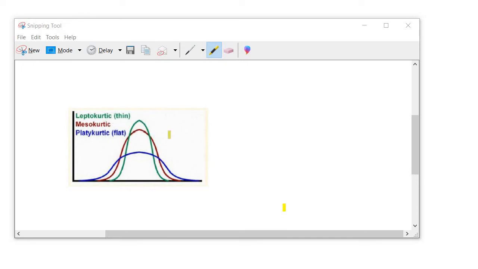If we consider that the distribution is not heavy-tailed and build the model on this assumption, it can lead to kurtosis risk of the model. The value of kurtosis for a mesokurtic distribution, if you can see it here, is 0. For platykurtic, which is flat, this one, it is negative, and for leptokurtic, the thin one, this one, it is positive.